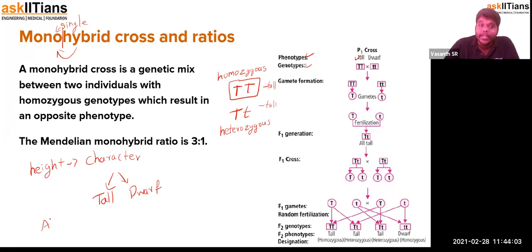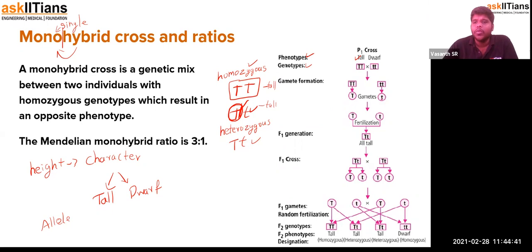What's an allele? We're going to learn about this term again and again over here. An allele is the set of chromosome or genetic material that is responsible for the expression of the characteristics. So this heterozygous plant contains two different alleles, and the other has the same allele. If the alleles are the same, it is homozygous. If the alleles are different, then it is called heterozygous. This is the simple way to understand the process.